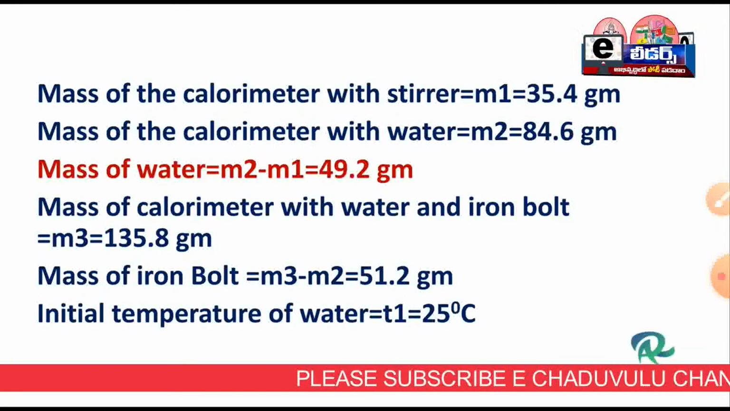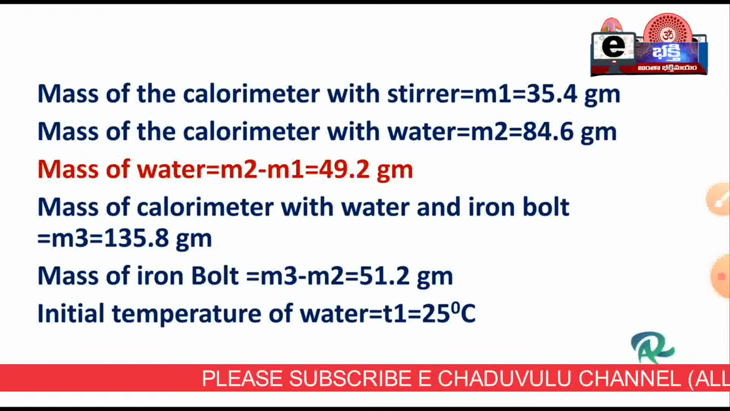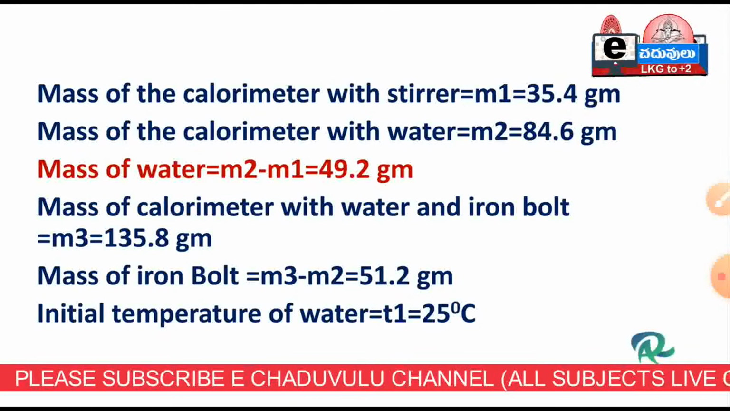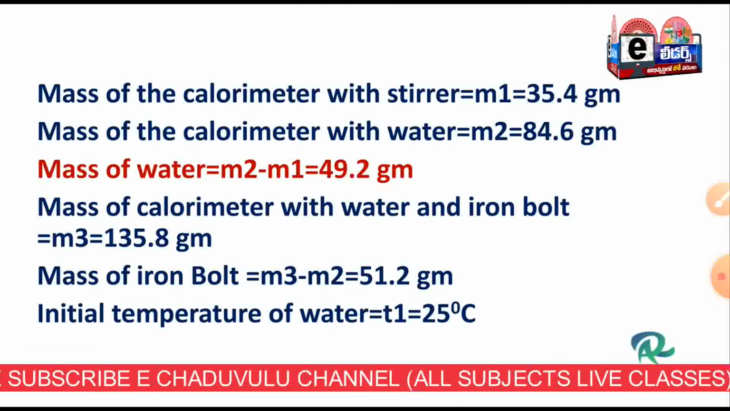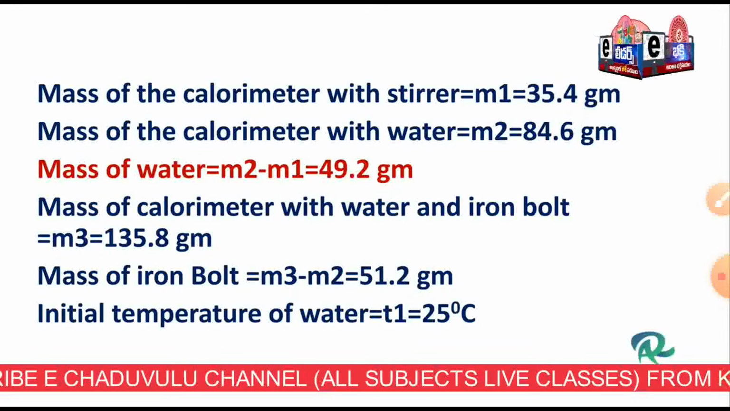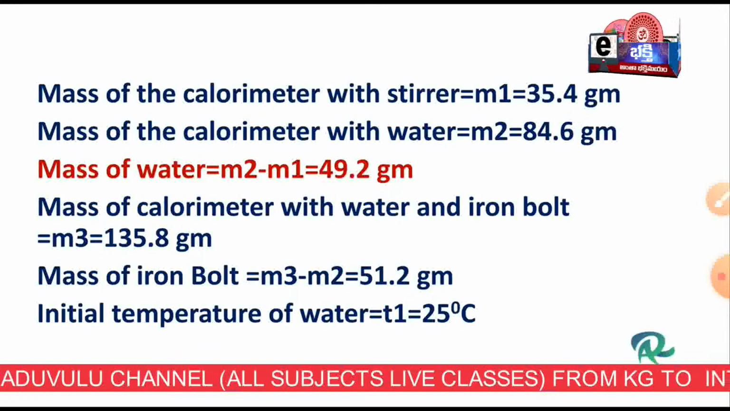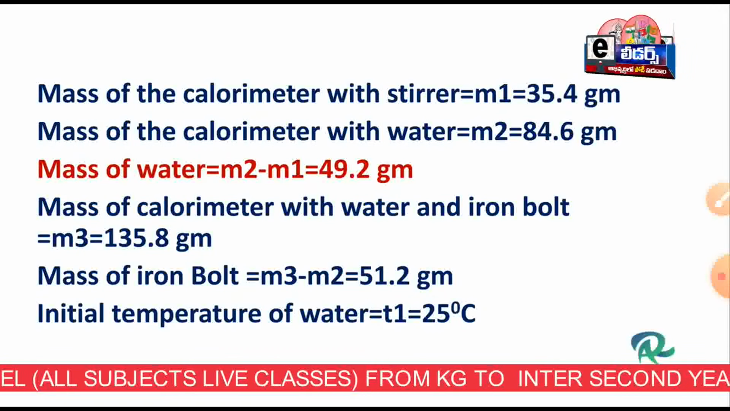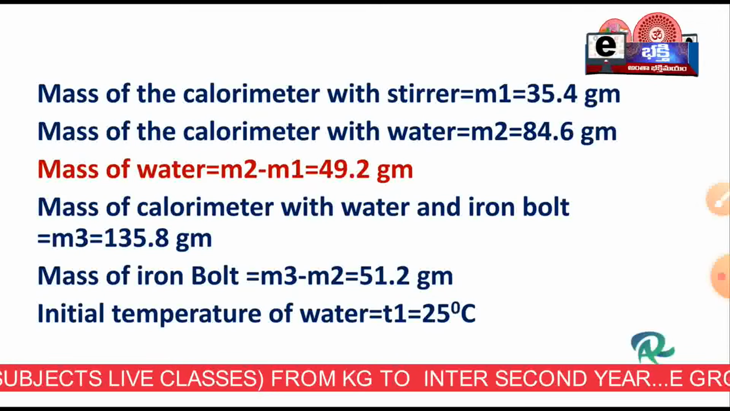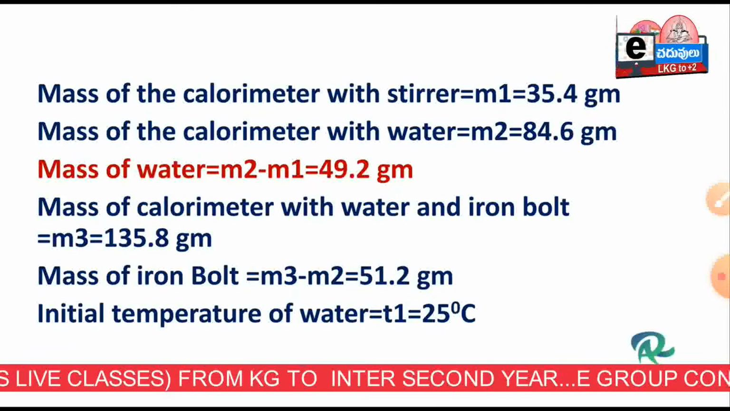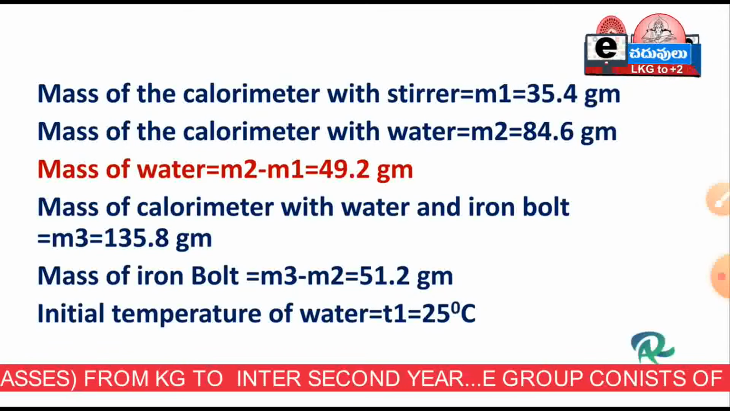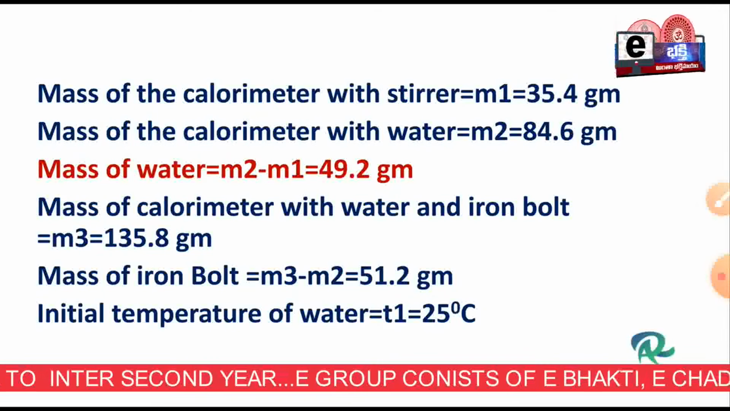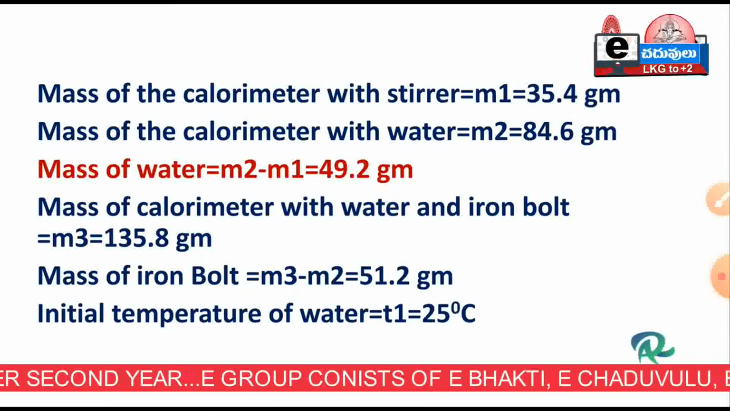We shall revise the readings we had taken. Mass of the calorimeter with the stirrer is M1, equal to 35.4 grams. Mass of the calorimeter with the water is M2, and mass of the water is M2 minus M1. Mass of the calorimeter with the water and iron bolt is M3. If you want to know the mass of the bolt, it is M3 minus M2, here 51.2 grams. Initial temperature of the water is T1, here 25 degrees centigrade.